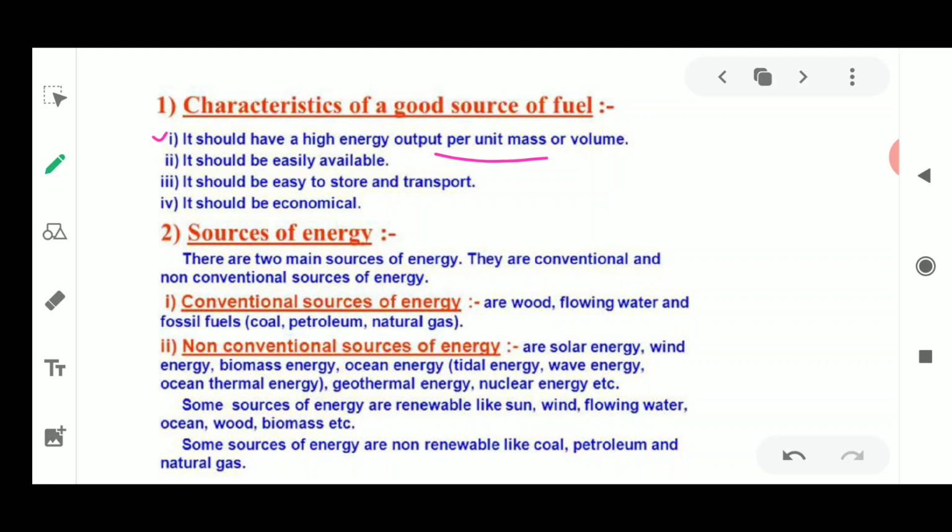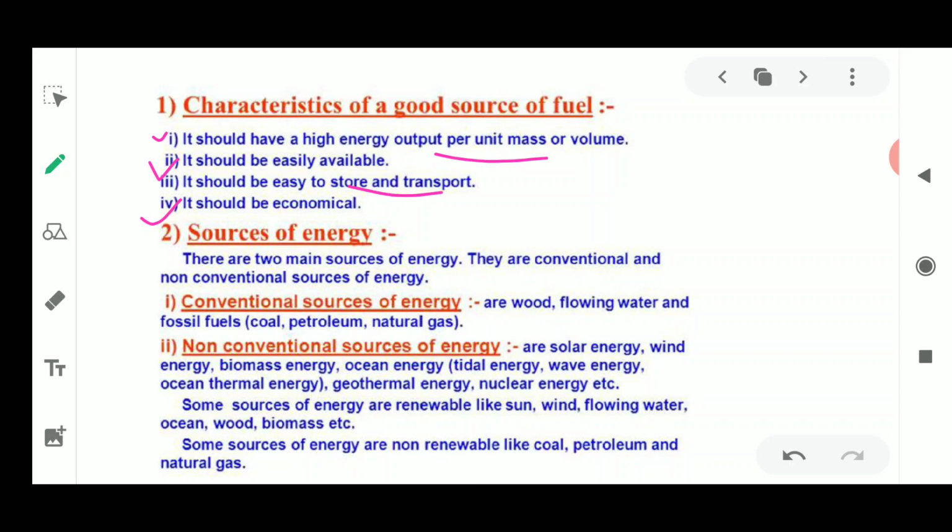The second characteristic of a good fuel is that it should be easily available, meaning it should not consume much energy or much economic value to obtain. Next, it should be easily stored and easily transported. Next, it should be economical.